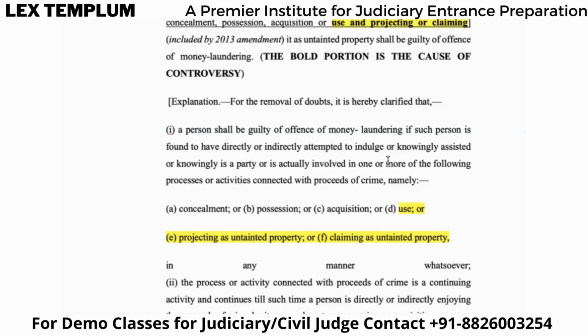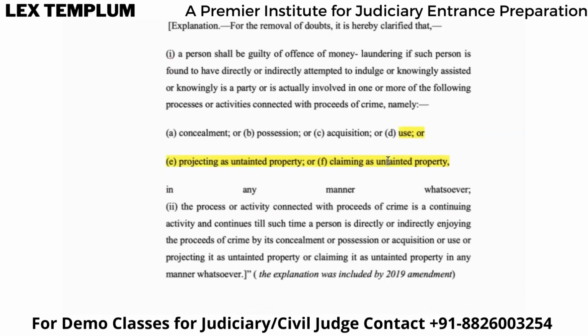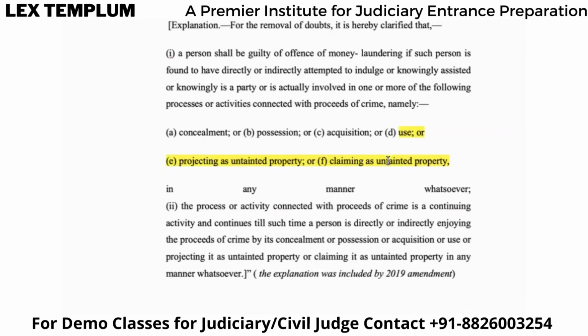So if any person who knows that this property is from a scheduled offense or a particular crime, but still he indulges in it, right? He conceals it or he possesses it and he portrays it as saying that, no, this is an untainted property. He uses it, right? Then he will be charged under this particular offense, right?